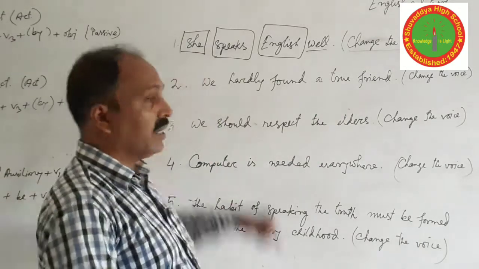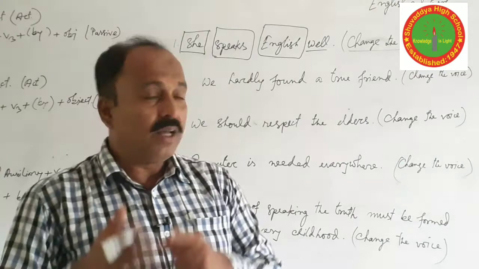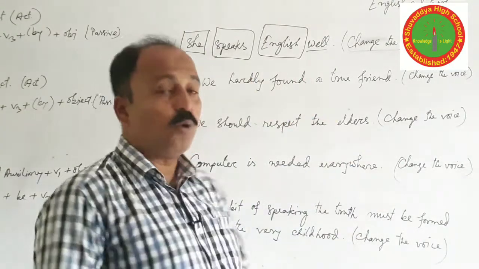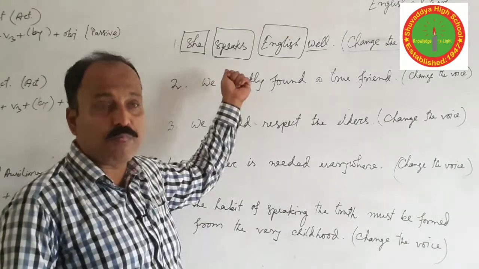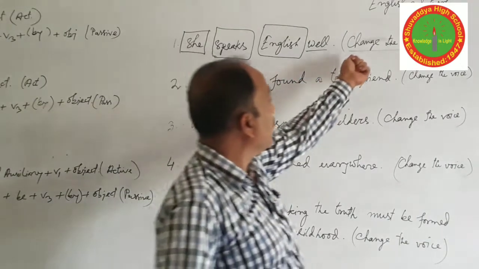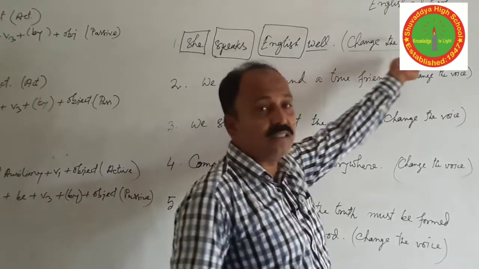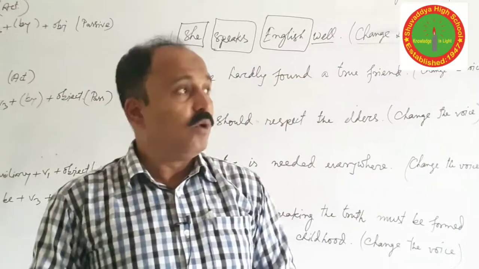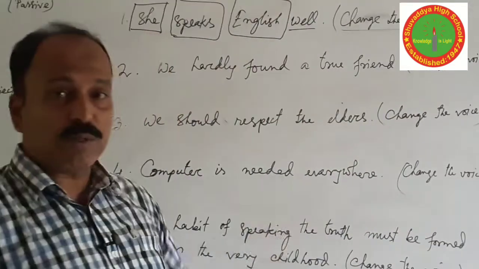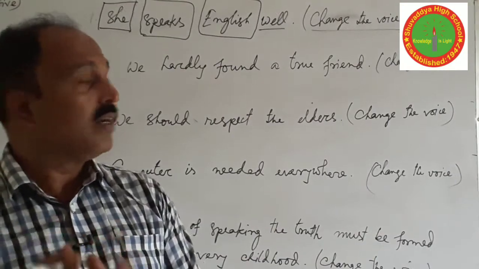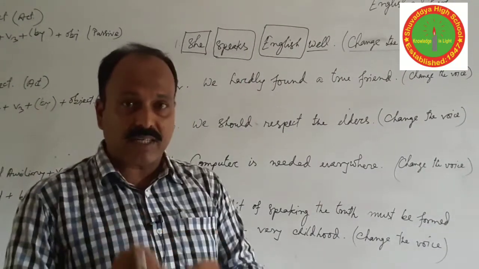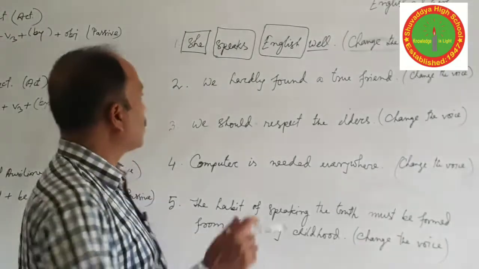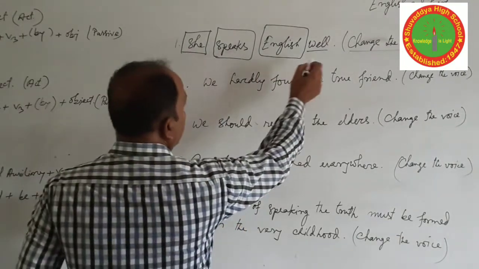But if the sentence is given in passive, then you have to change it into active. So you have to know the structure of the voice, which tense this is, and whether the sentence is active or passive. First of all, "She speaks English well."